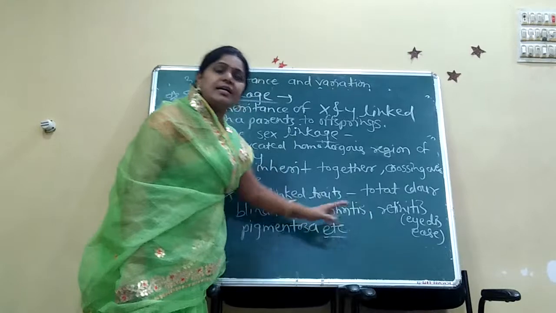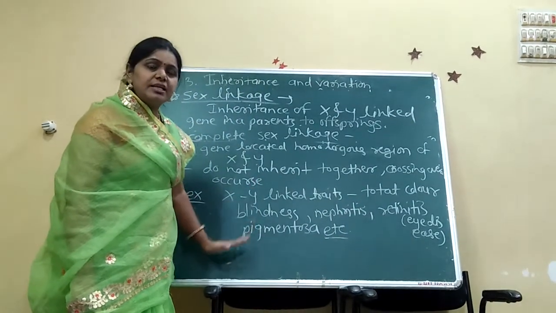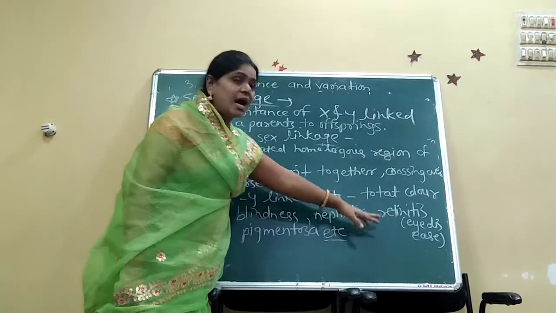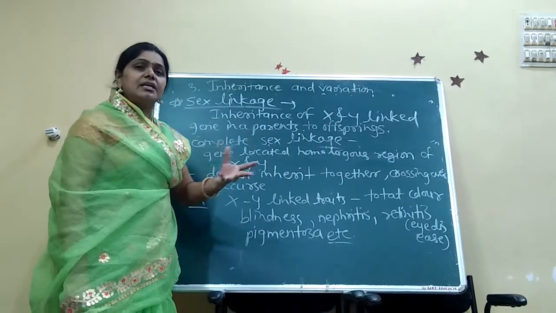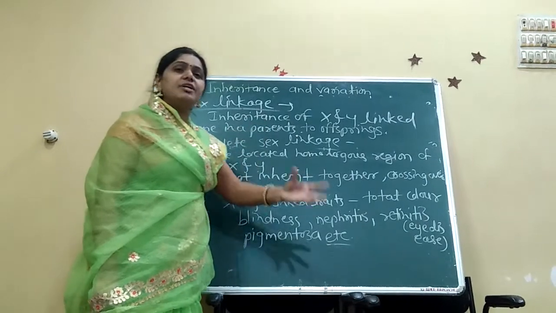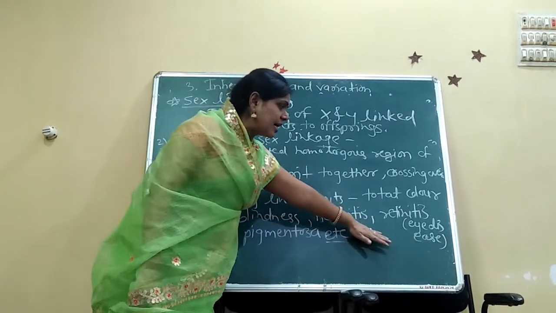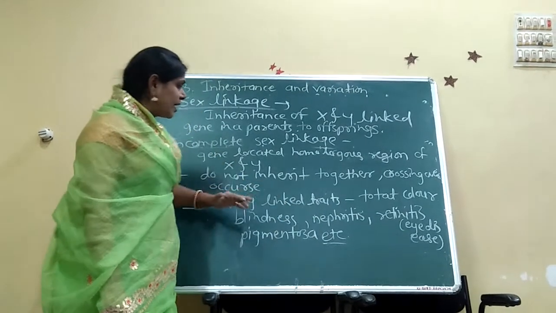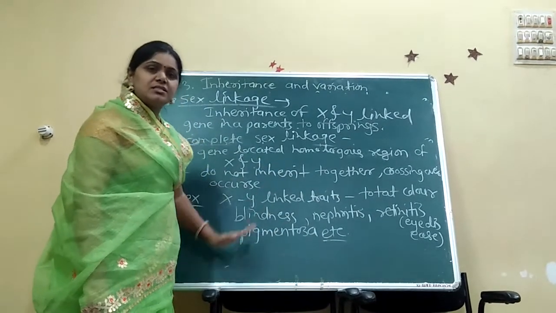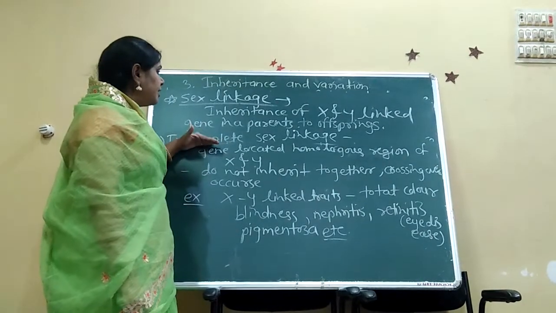Then retinitis pigmentosa here. This is an eye disease in which one is unable to see or loses vision. The retinitis pigmentosa, the nephritis, and the color blindness are some examples of the incomplete